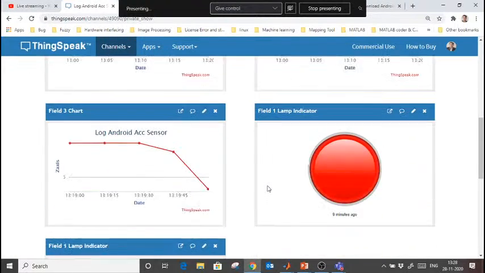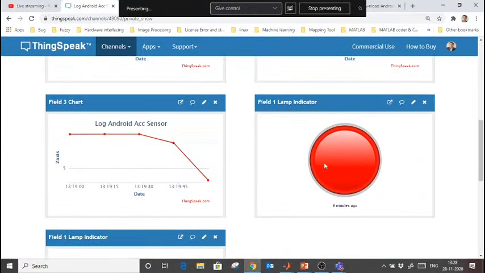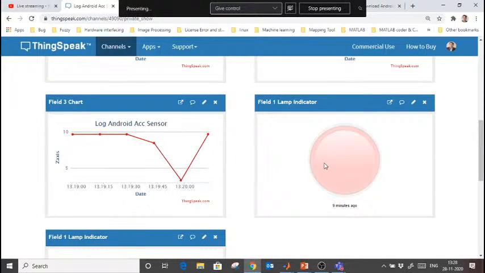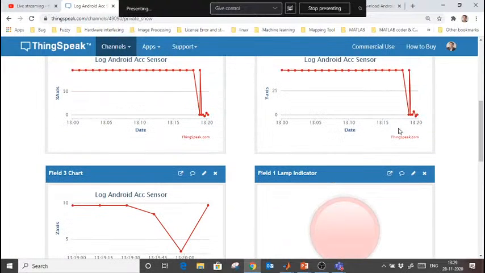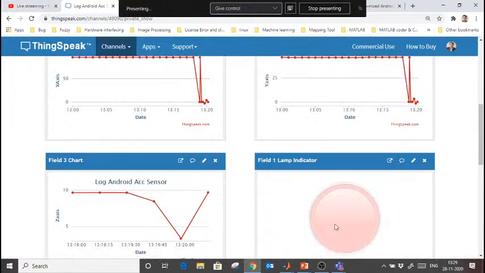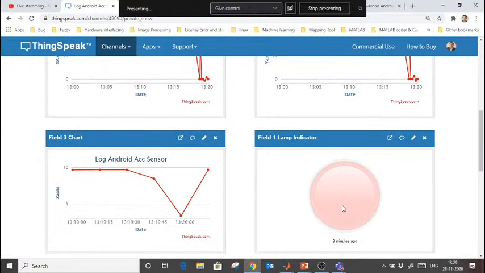In the same way you can control from Android to Arduino or Raspberry Pi or any other bigger devices, because we have a ThingSpeak read block, so you can deploy that ThingSpeak read block in any hardware. Fine. Now you see that I am not moving my mobile, the value is 0, so that's why this lamp indicator is off.